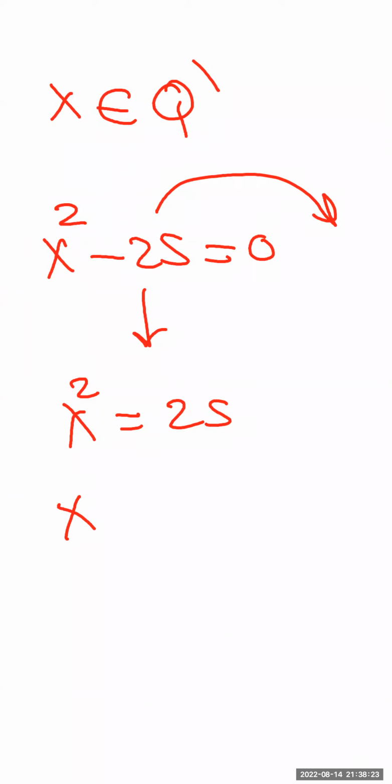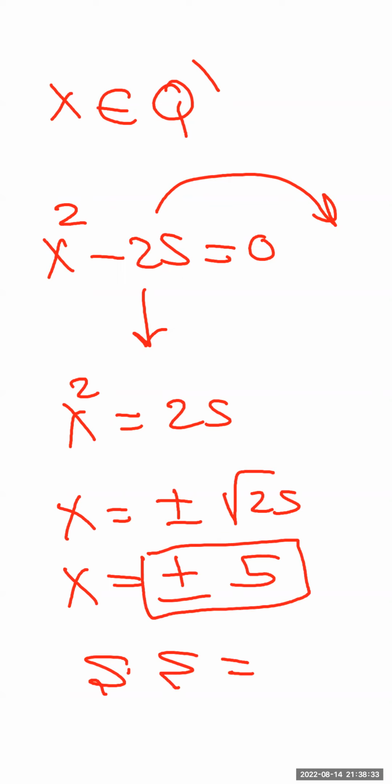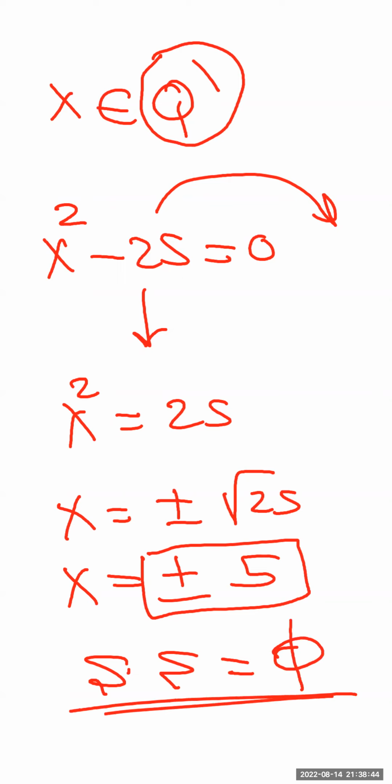Now x equals positive or negative square root of 25, so x will equal positive or negative 5. So the solution set equals positive or negative 5. Are they irrational numbers? No. So do we have a solution in irrational numbers? No. So what will be the solution? 5. Great.